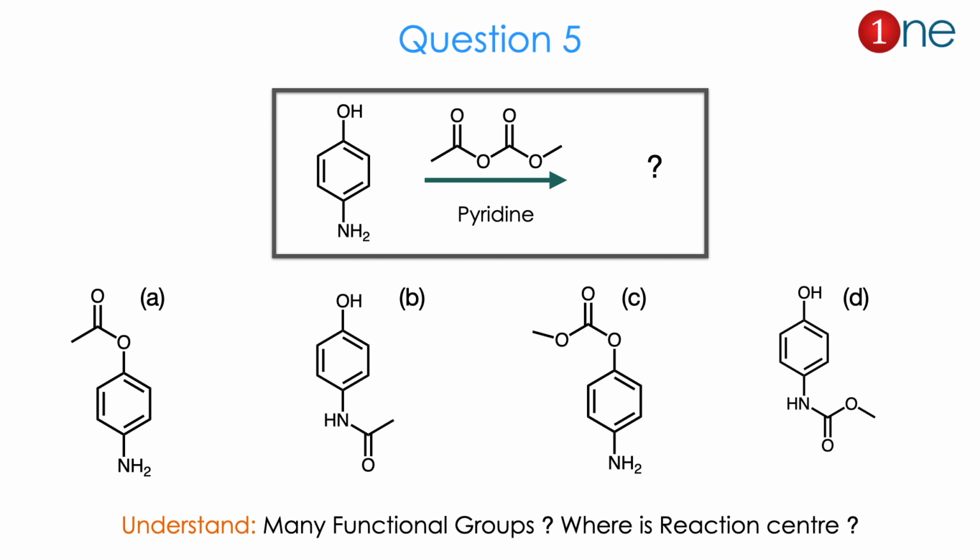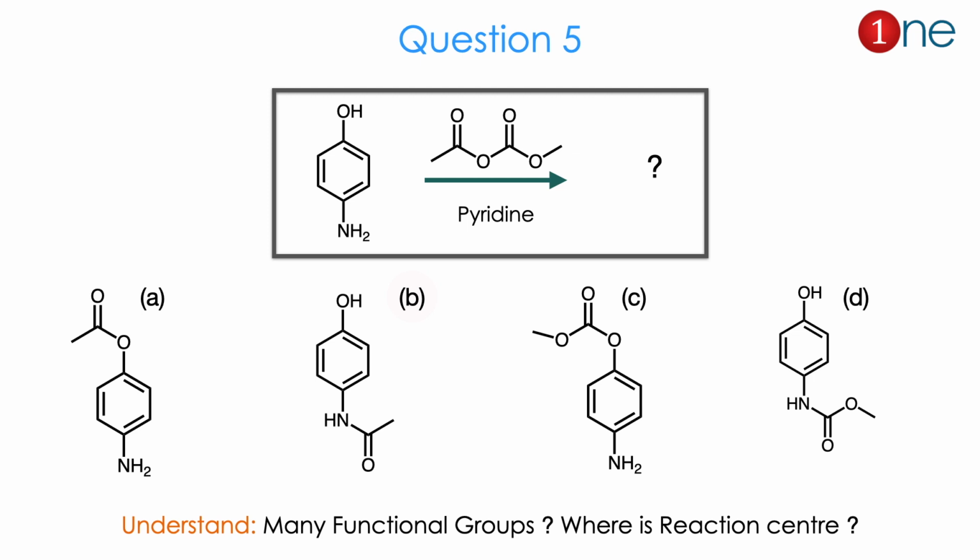Then question number 5. The starting material contains a substituted benzene system with an alcohol and an amine. Then you are using an anhydride-type architecture with 4 oxygens. You are using pyridine as the solvent there. They ask you to find the product. The products are mostly about where the reaction occurs, which is the good nucleophile and which is a good electrophile. So the 4 answers are given.